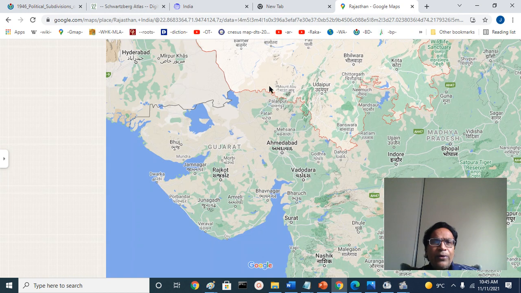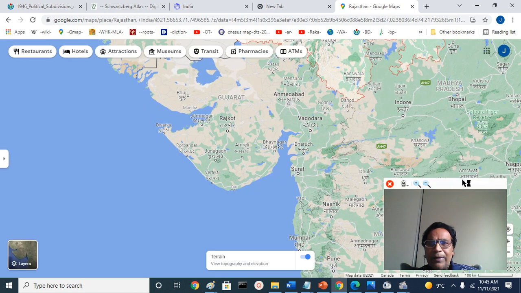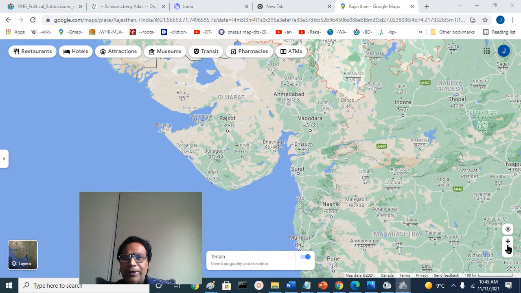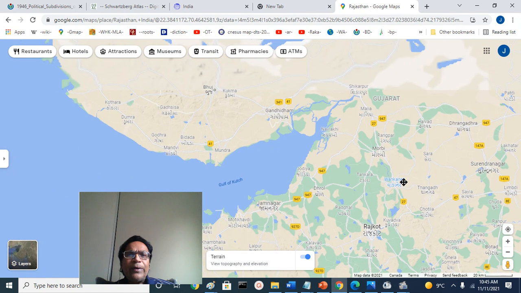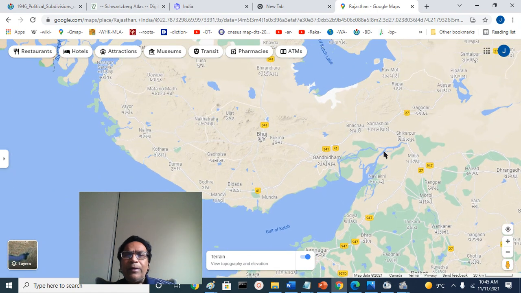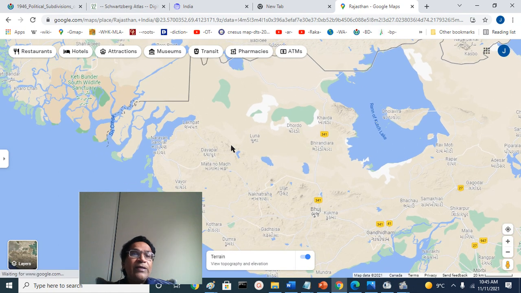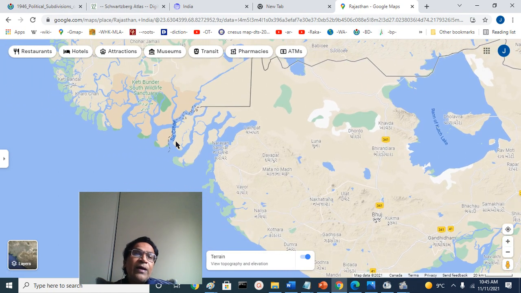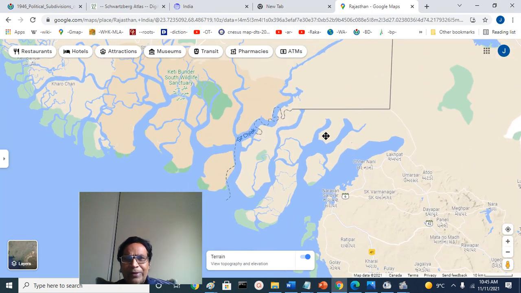The creeks are very important, the wetlands, and that is in the Kutch region. The Kori Creek, I don't know whether we can see it here. This is the Kutch, the Rann of Kutch, the Little Rann. Yeah, we can see the Kori Creek. Here is the Sir Creek. This is very important. The wars between India and Pakistan were fought to control this region. Historically and strategically important, even though not many people live here.